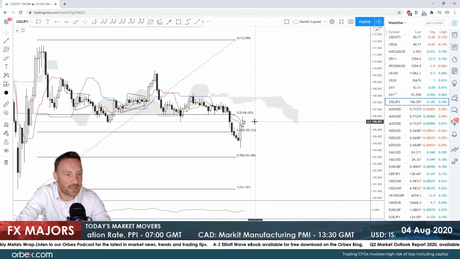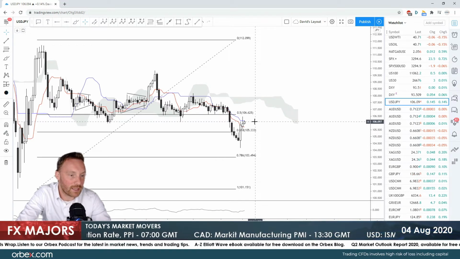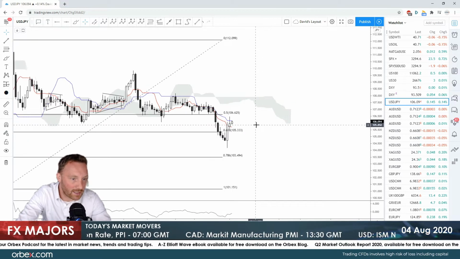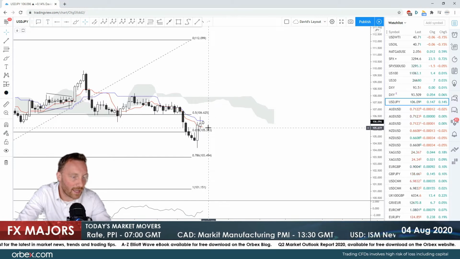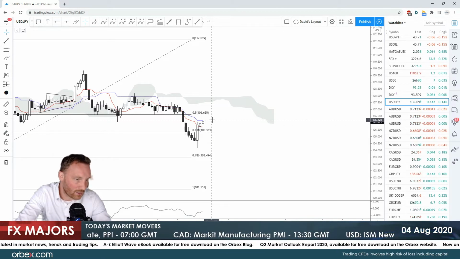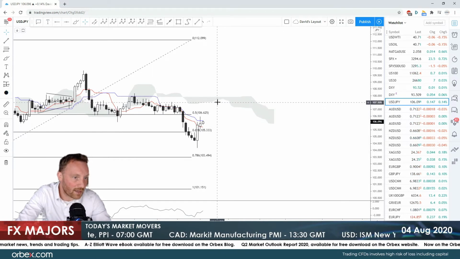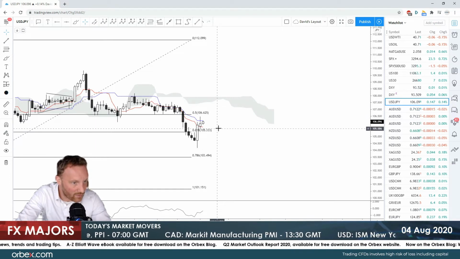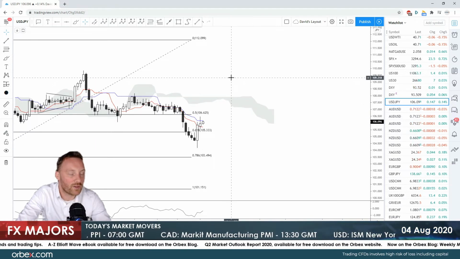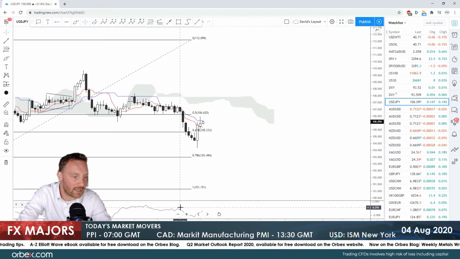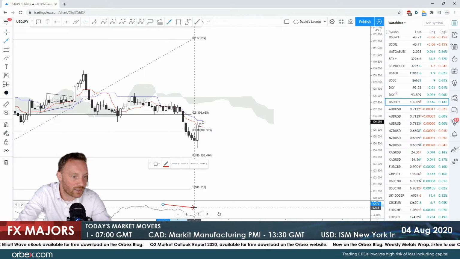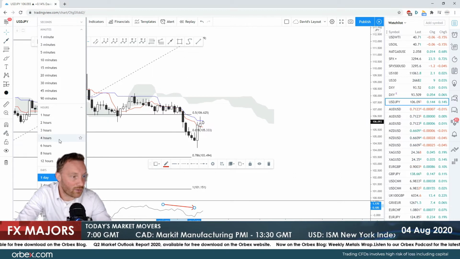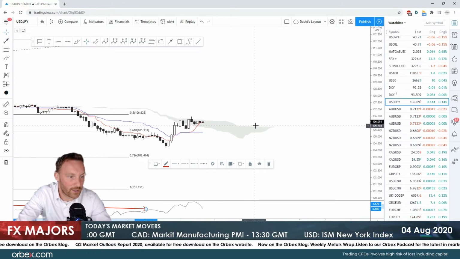So this is what we spoke about earlier, about the sentiment changing on the safe havens. We're looking at it now trading in between both the Tenkan and the Kijun period. So if we see a break on the upside and it moves into the cloud, we could see a very strong indication of upside bias. Again, the momentum indicator is hinting at another divergence. If we take a look on the 4-hour chart, just to confirm that,